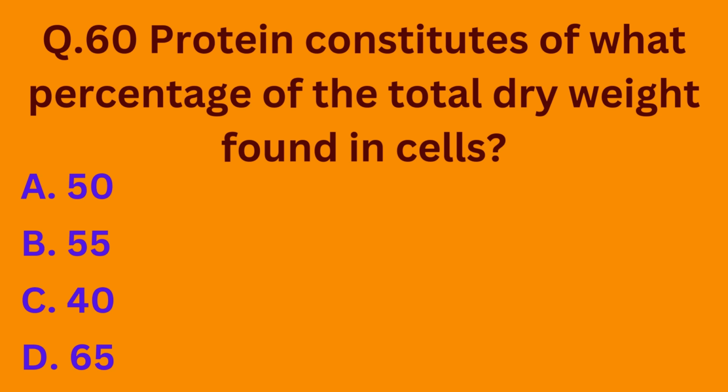Question number 60 is, protein constitutes of what percentage of the total dry body weight found in cells? Option A 50, option B 55, option C 40, option D 65. So proteins basically constitute 50% of the total dry weight found in cells. So the correct option is option A.